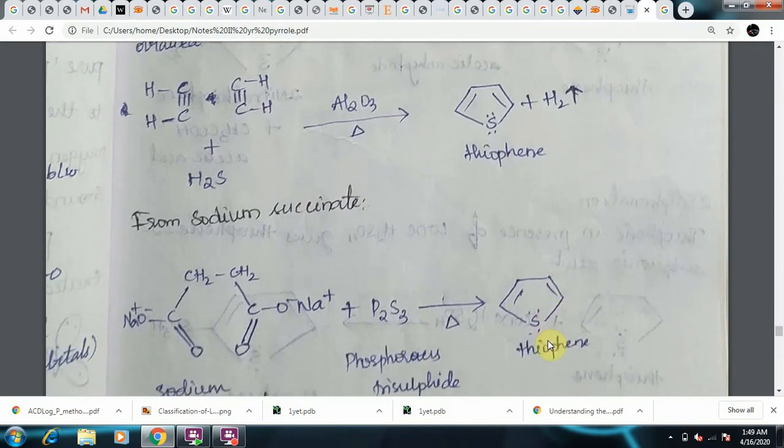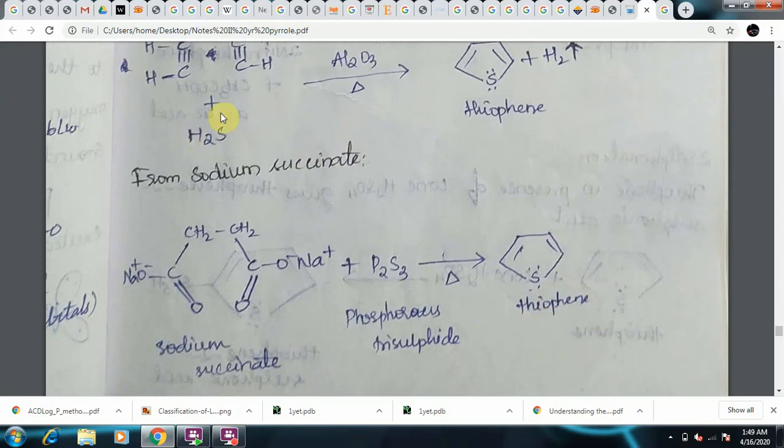And now here you can say that it is sodium succinate, so it is a sodium salt of succinic acid. Wherever there is a carboxylic group, C double bond O, OH, this is a carboxylic group. Now I am making it into a salt by treating with a base like sodium hydroxide, so it forms sodium succinate, C double bond O minus, this is succinate. The succinate comprises butane 1,4-dioic acid.